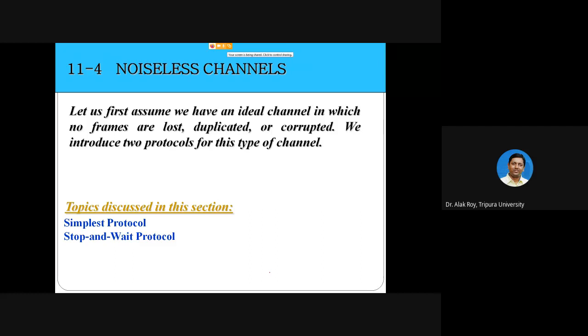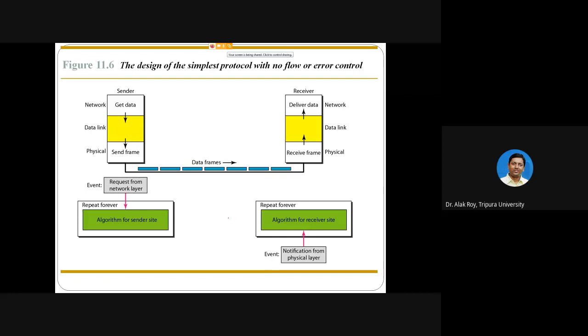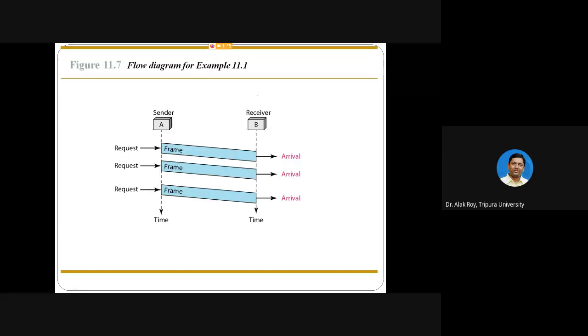So you will always send something from sender to the receiver and it is always successful. You will always send frames and it will be assumed that it is successful.